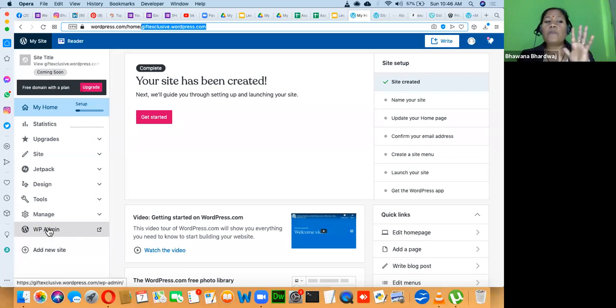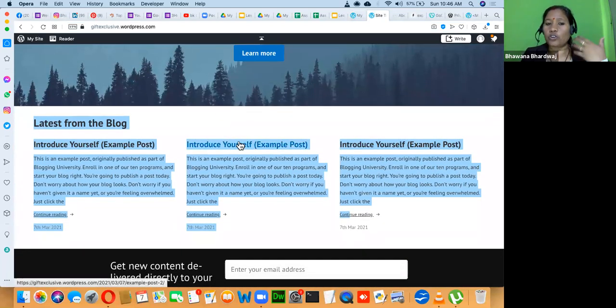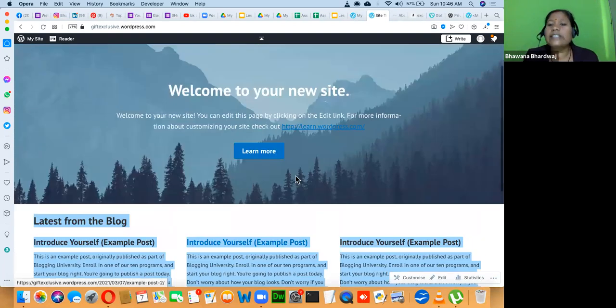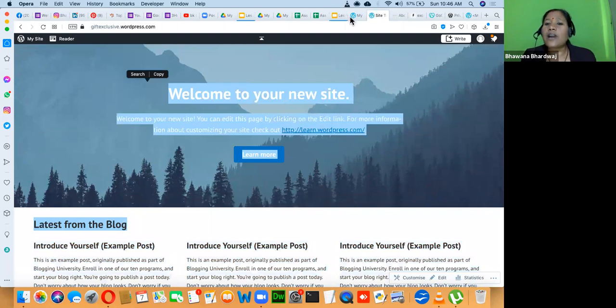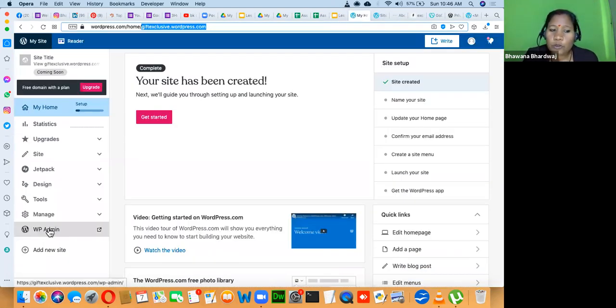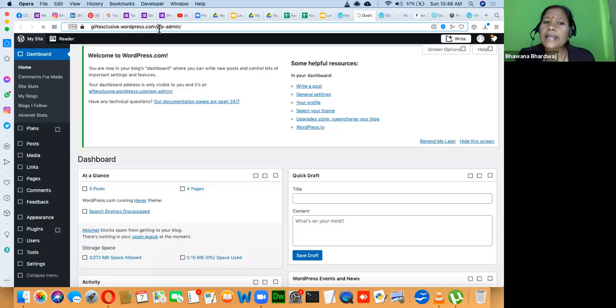This is the front end, this is what your public and users will see. Whenever you share with friends and family, they will see this website. But if you want to change things on the website, or manage the back end, you have to click here, WP admin. Click on this WP admin. This is the interface you should be working in. You have to remember this word, WP-admin.